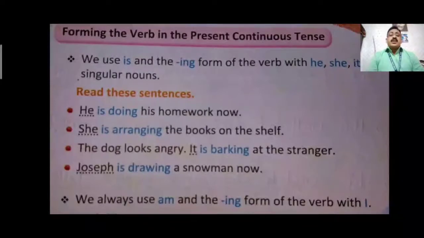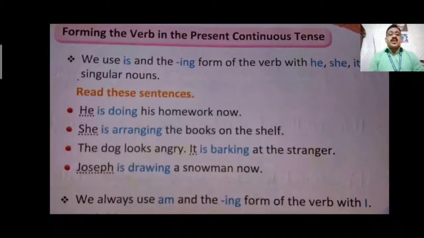He is doing his homework now. She is arranging the books on the shelf. The dog looks angry. It is barking. So he, she, it and Joseph are singular subjects. He, she, it are singular pronouns. Joseph is a singular noun.